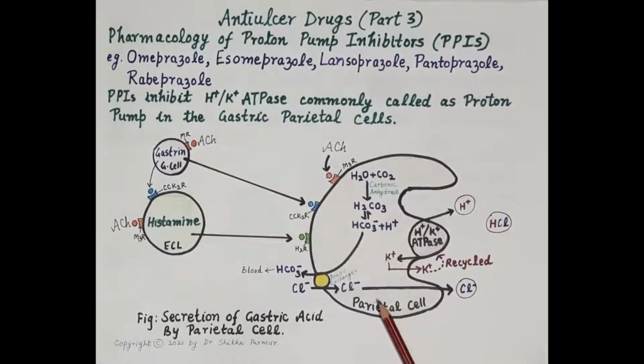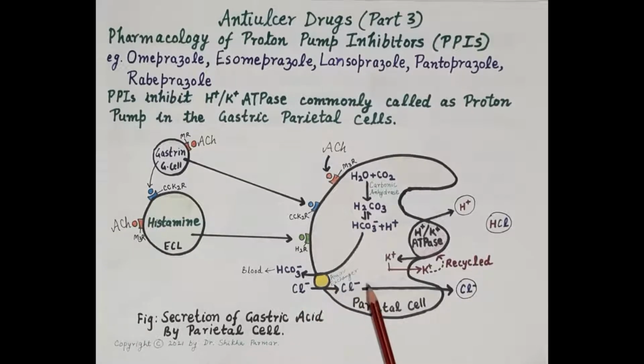This is the diagram of a parietal cell. Water and carbon dioxide combine to produce carbonic acid in the presence of the enzyme carbonic anhydrase. This carbonic acid spontaneously dissociates to produce hydrogen ions and bicarbonate ions. Hydrogen ions are transported out of the parietal cells in exchange for potassium ions by the hydrogen potassium ATPase, that is the proton pump. On the other hand, bicarbonate ions are transported into the blood in exchange for chloride ions via the anion exchanger.